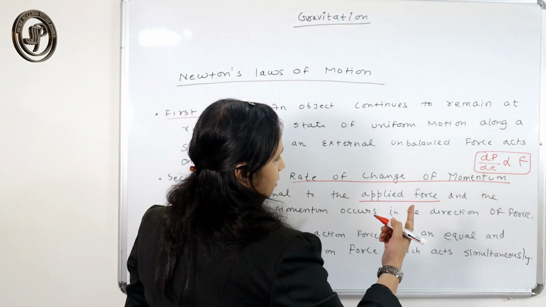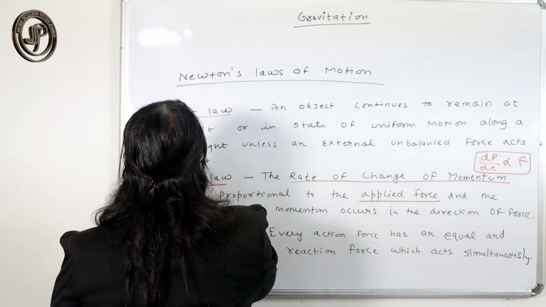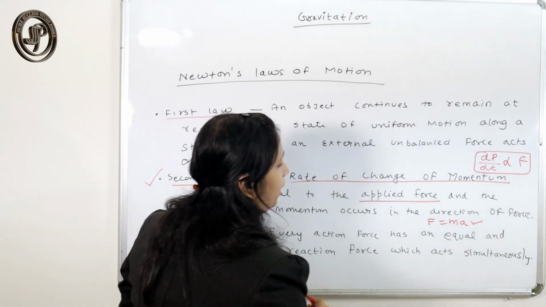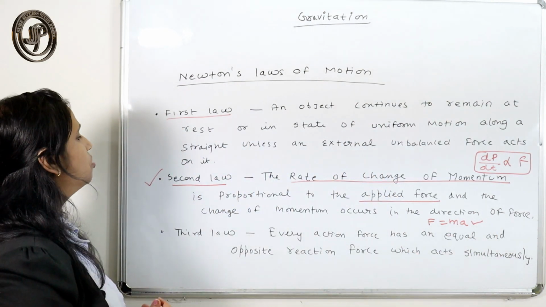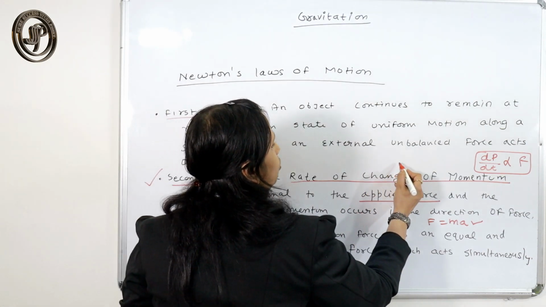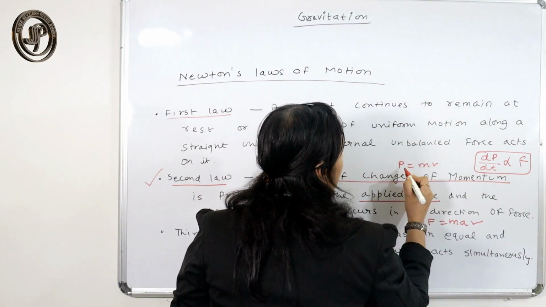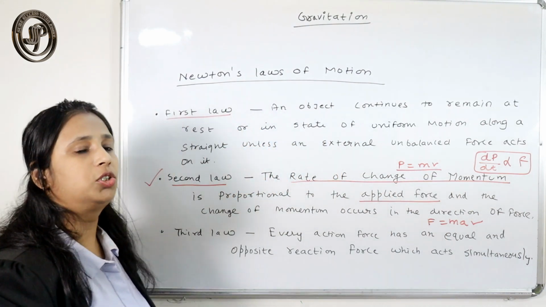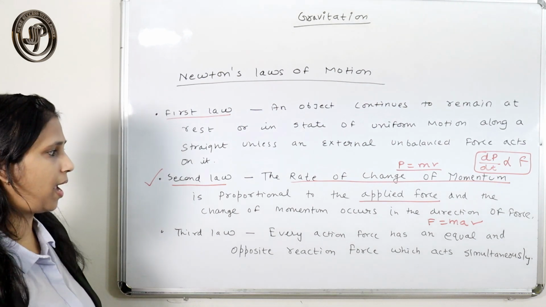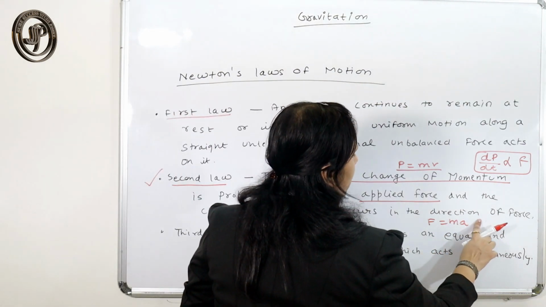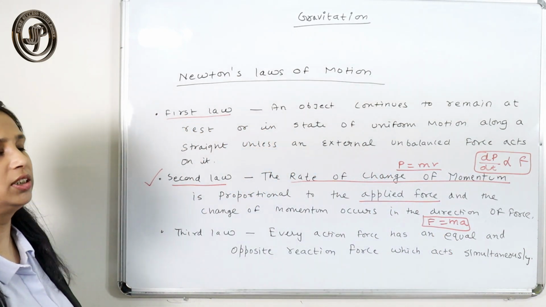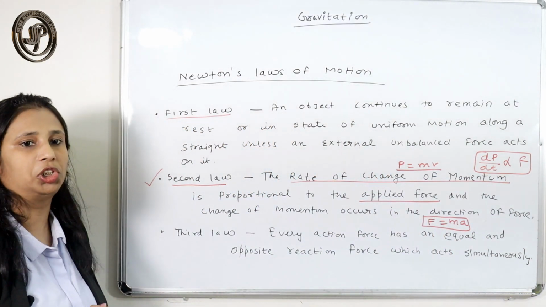So what is the result of Newton's second law? You should know that F equals ma is the result of Newton's second law of motion. Here P is called momentum, which is P equals mv, that you should know. F is the external force applied. So F equals ma is the result of Newton's second law of motion.